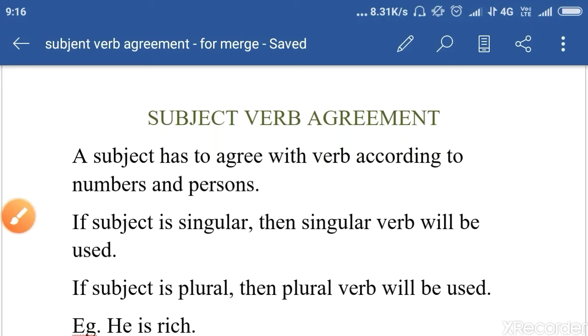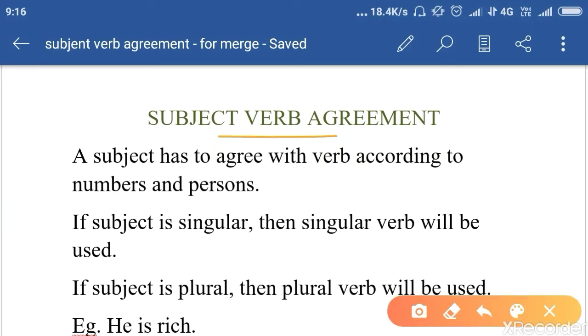Today's topic is subject-verb agreement. It means the subject has to agree with its verb. For example, a subject has to agree with the verb according to number and person. Okay? If the subject is singular, then a singular verb will be used. If the subject is plural, then a plural verb will be used.